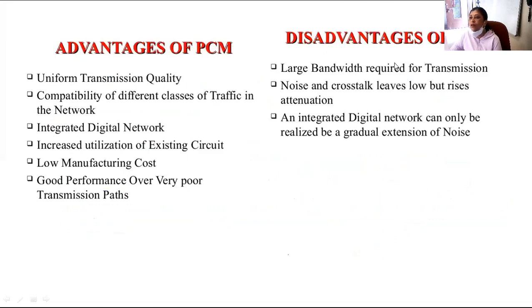Okay. So let us discuss advantages and disadvantages of pulse code modulation. Some of the advantages of pulse code modulation are these. Uniform transmission quality, that is, good transmission quality. Compatibility of different classes of traffic in the network, so it is compatible with different technologies. Increased utilization of existing circuits, low manufacturing cost, and very good performance.